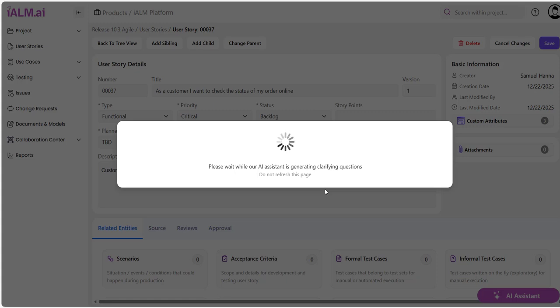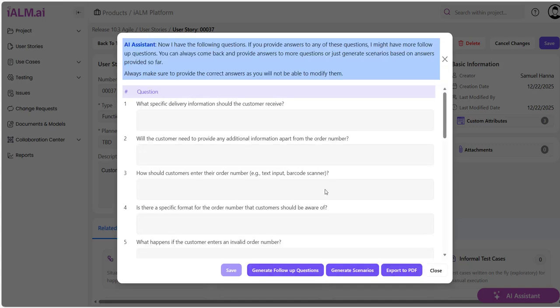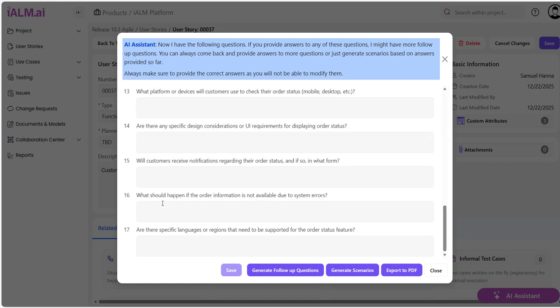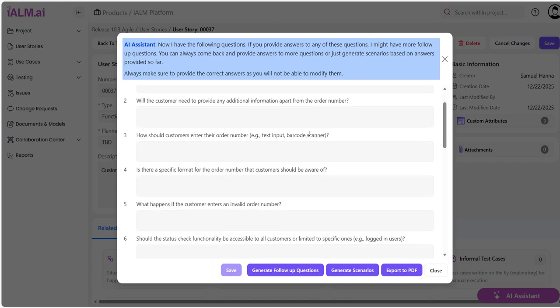Let's now find out how many clarifying questions and what kind of questions the AI assistant will ask. These should be the kind of questions that you, as a QA person or developer, should be asking the product owner or the stakeholders to help you understand the scope of the user story. Now, just based on my simple description, it gave me a total of 17 clarifying questions.